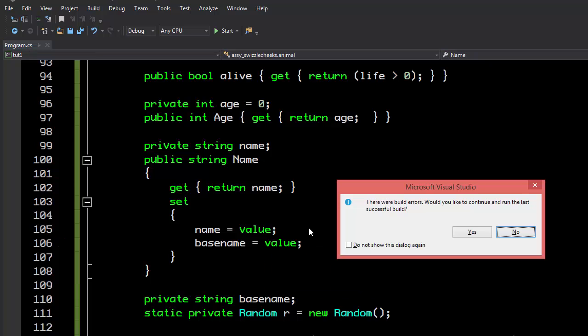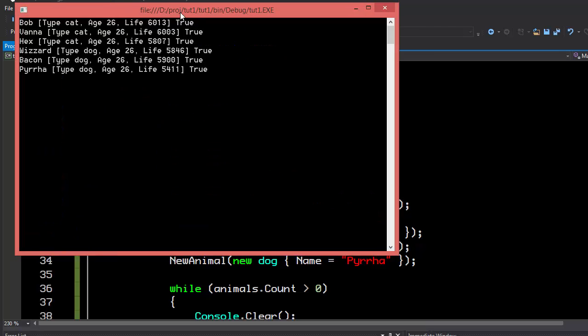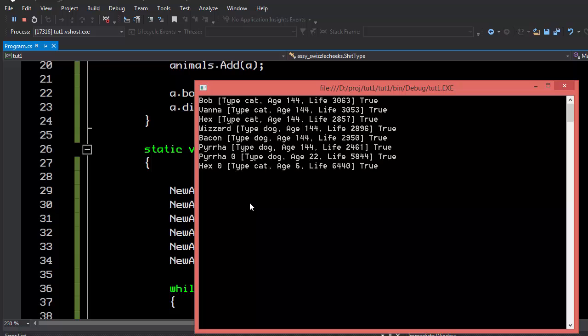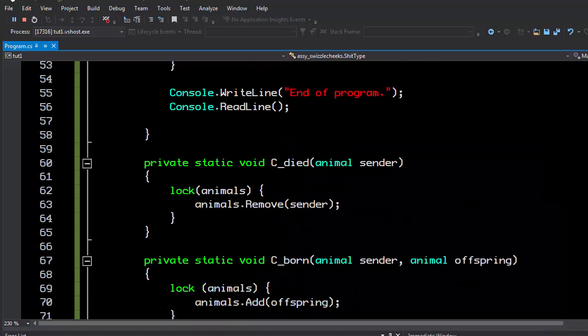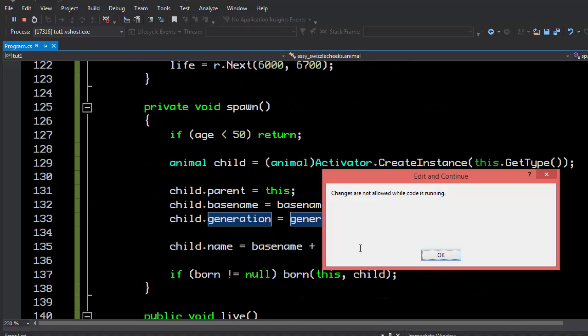And so now, what is the problem? Animal.name is inaccessible. Okay, so now, capital Name, please. Thank you. Alright. Sorry about that. So now when we set the name, we're also setting the base name as well, which is an internal implementation detail. And now you can see that we start getting the generation number, except this is the wrong generation number, because we want the generation number of the child. I'm sorry.